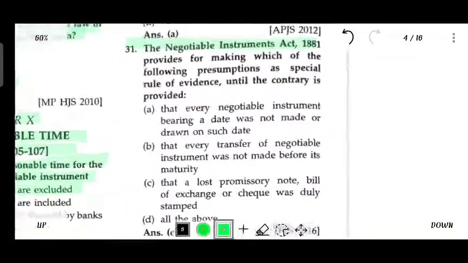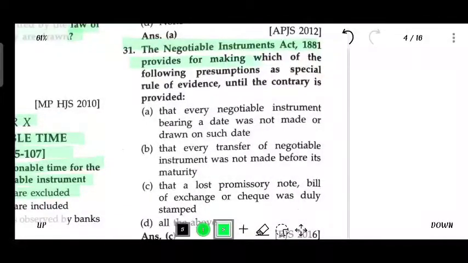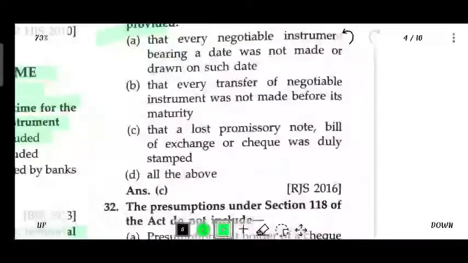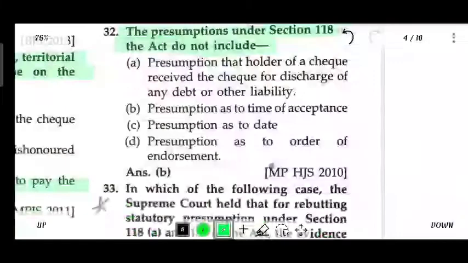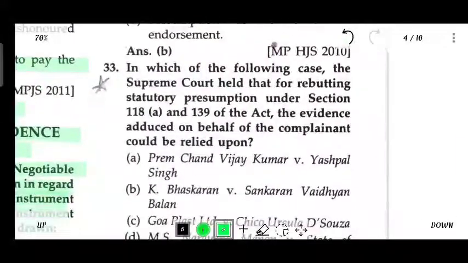The Negotiable Instrument Act 1881 provides for making which one of the following presumptions as a special rule of evidence until the contrary is proved: that the lost promissory note, bill of exchange, or check was duly stamped. The presumptions under Section 118 of the Act do not include presumption as to time of acceptance.